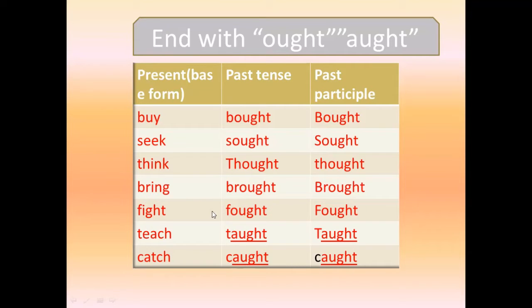With these verbs, here, teach. The past form of this verb is formed by adding aught. Here, teach, taught. T-A-U-G-H-T, taught. Teach, taught, taught. Catch, caught, caught. The ending letters are A-U-G-H-T.